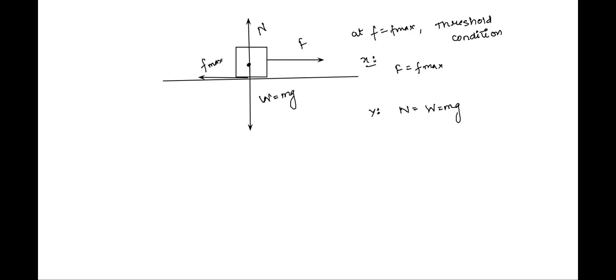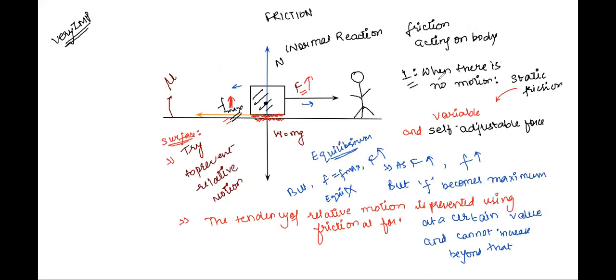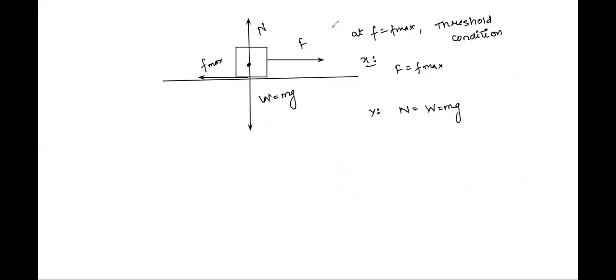After some time, what will happen? See, I have written here in the first case that when there is no motion, then this friction is called static friction. Now this is that threshold condition of no motion or static friction. The second part is called kinetic friction. Now kinetic friction value is a little lower, not very much, but a little lower than the maximum value of static friction. I will repeat. I'll show it here in the form of a graph.